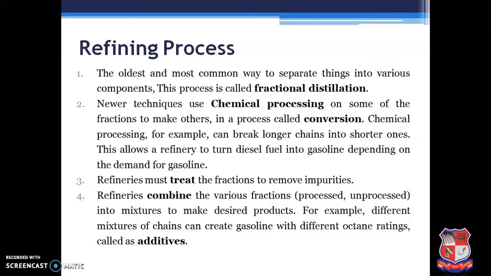Third step is treatment. A refinery must treat the fractions to remove the impurities. And the fourth one is the finishing. In finishing, the refinery fractions are combined with other compounds, and we need to mix them, and with the mixing of some additive compounds, we can improve the quality of the fractions.